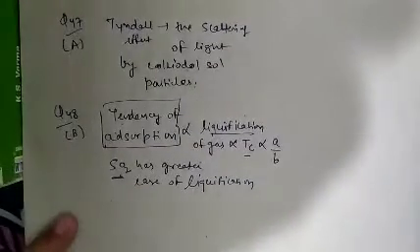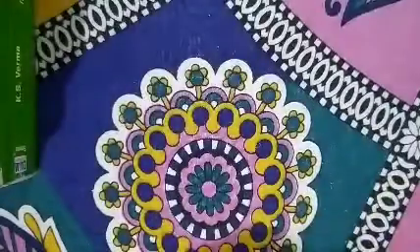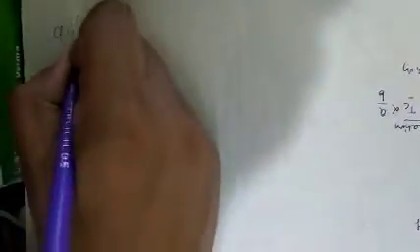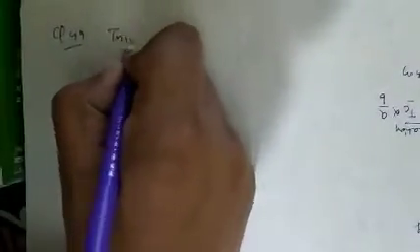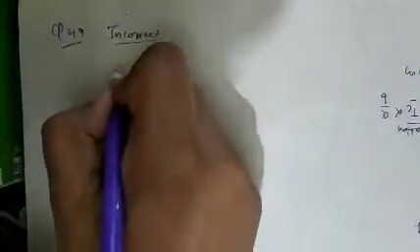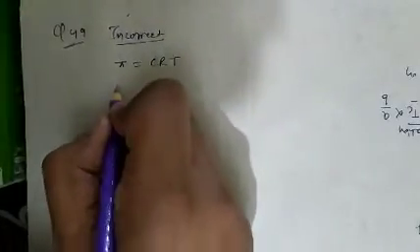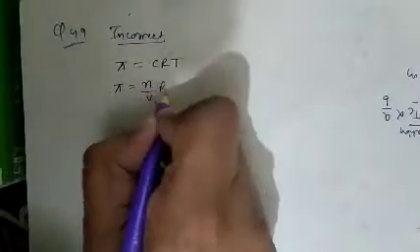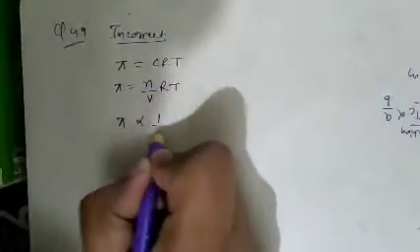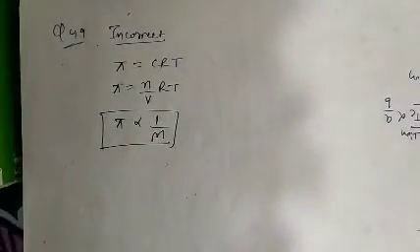See question number 49. Incorrect statement we are looking for. As we know, osmotic pressure pi equals CRT by M. Also pi equals number of moles over volume times RT. So pi is inversely proportional to molecular mass.